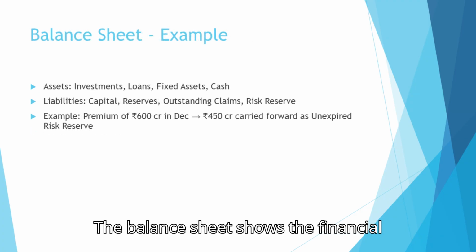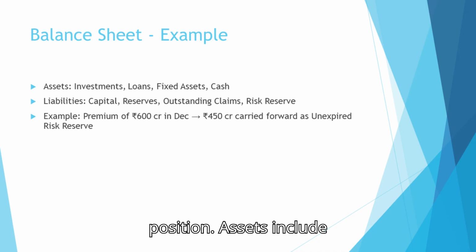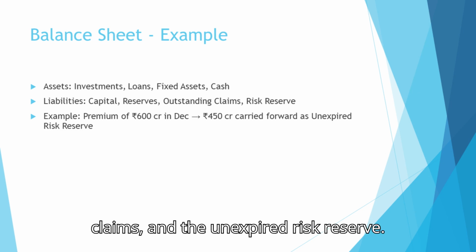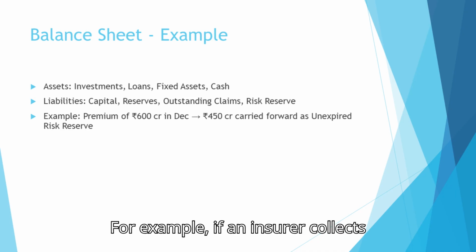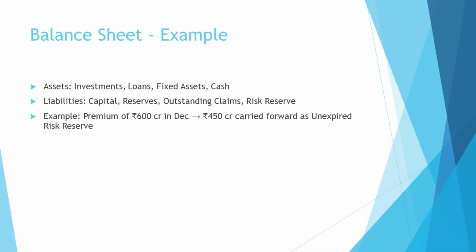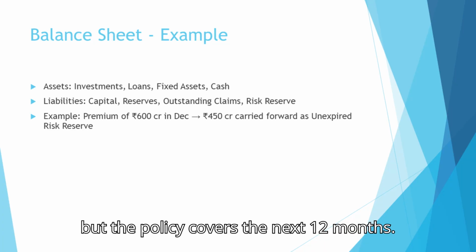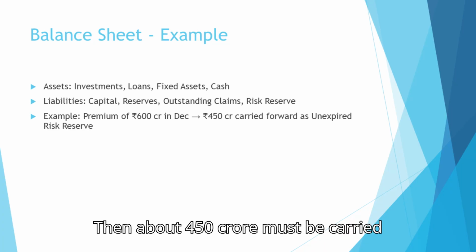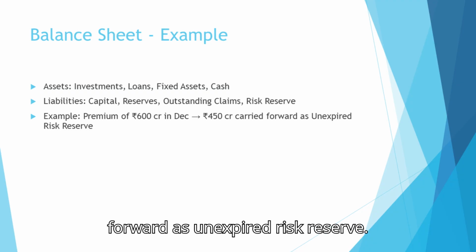The balance sheet shows the financial position. Assets include investments, loans, fixed assets, and cash. Liabilities include capital, reserves, outstanding claims, and the unexpired risk reserve. For example, if an insurer collects premiums of 600 crore in December, but the policy covers the next 12 months, then about 450 crore must be carried forward as unexpired risk reserve.